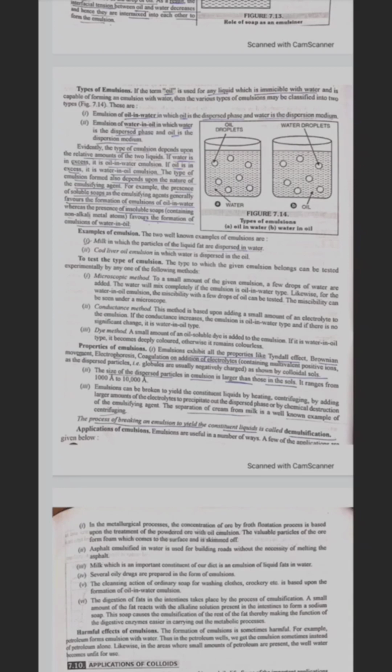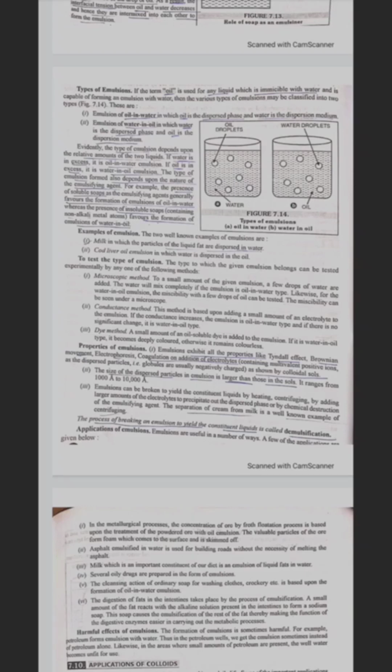Second, the size of dispersed particles in an emulsion is larger than in a sol. It ranges from 1000 angstrom to 10,000 angstrom. Third, emulsions can be broken to yield the constituent liquids by heating, centrifuging, by adding a large amount of electrolyte to precipitate out the dispersed phase, or by chemical destruction of the emulsifying agent.